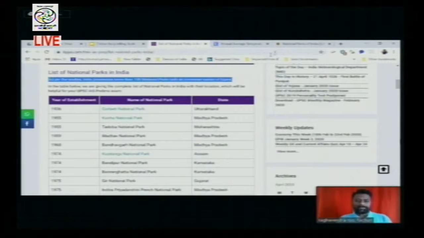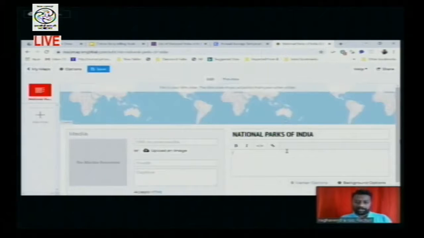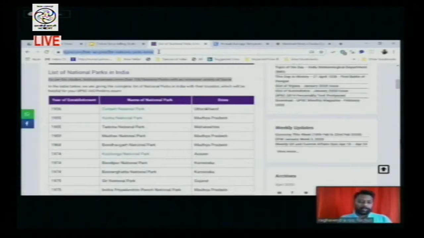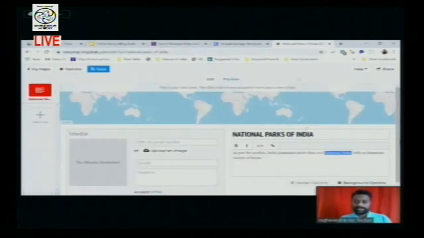That can be given in here, and you just paste it here. For the time being, the list of national parks can also be here. If you want to give the resource from where I have collected the information, what you can do is go to that page, copy that URL, come back to the site, and here